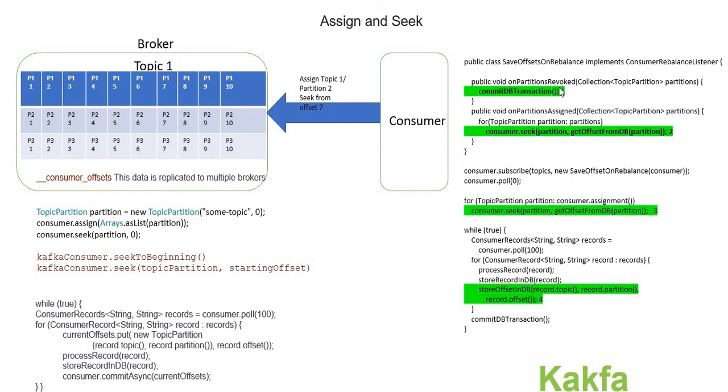On revoke, if I'm going down, I need to commit all this data so that I'm not going to process it again. Whatever records I consumed, I commit immediately and then go down. If 1 and 2 are processed, I store that in the database and then go down. That is the purpose of partition revoke.